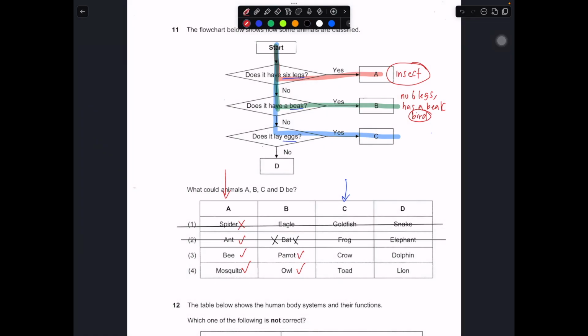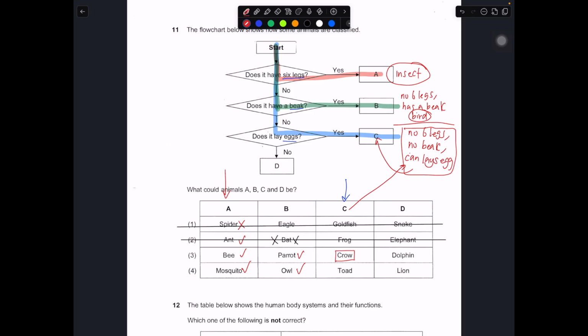It has no 6 legs, no beak, and it can lay eggs. So this is typically how you should be doing a flowchart, where all the questions speak about the characteristics of the animal that you're investigating. So C should have all these characteristics: no 6 legs, no beak, can lay eggs.